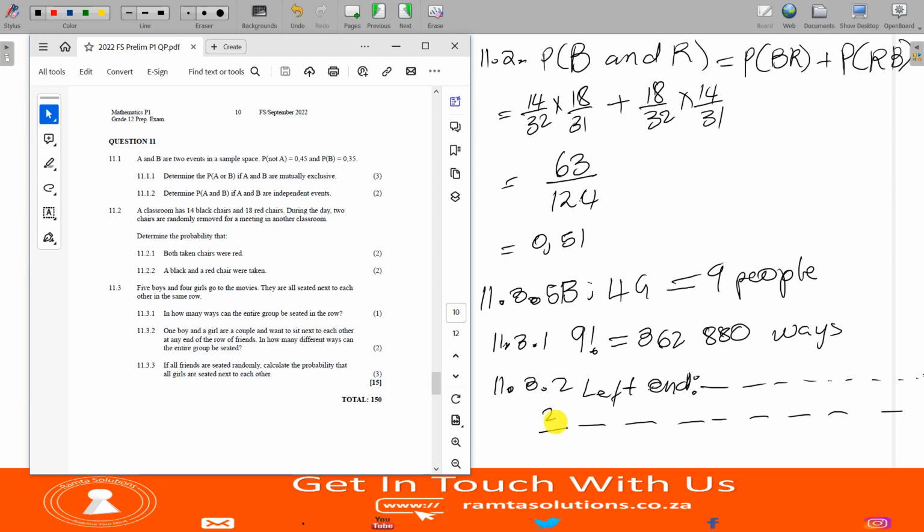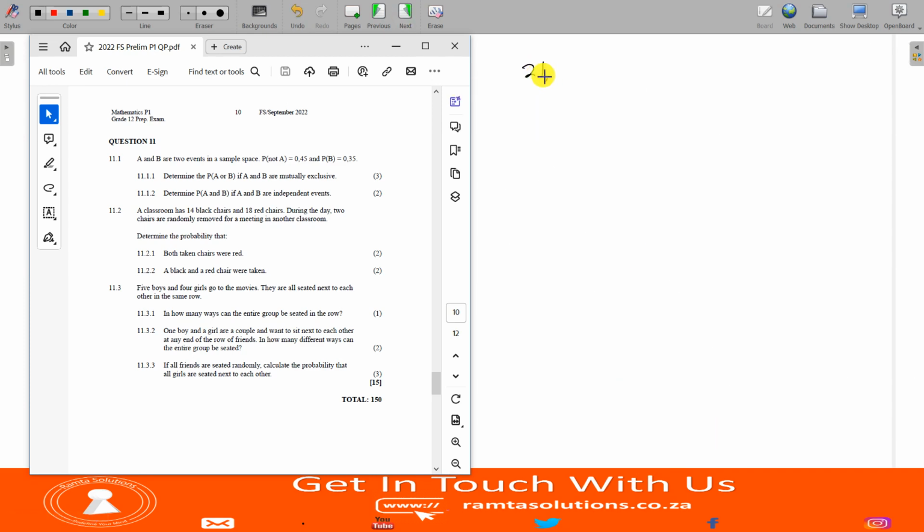Yeah, this is the couple. Let me just say the couple and couple. So it's 2, 1. And then what is happening? They want to sit at the left end. What are we left with? We are left with 7, right? Because 3 is at 7, 6, 5, 4, 3, 2, 1. Do you guys see that? So for the left end, we will have 2 factorial times 7 factorial, right?